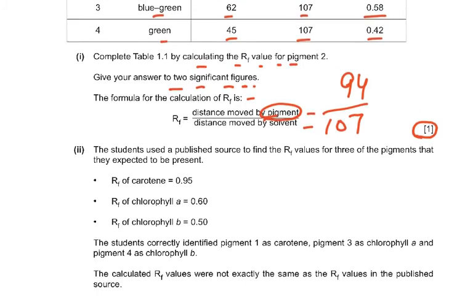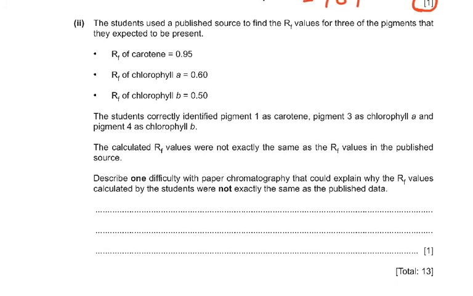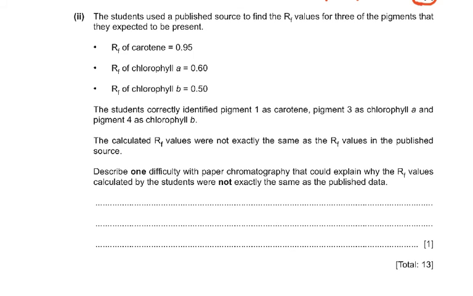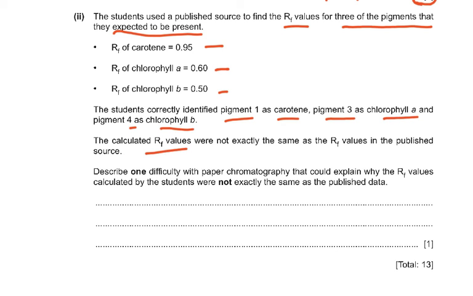Now coming to the next part of it. It says the student used a published source to find the Rf values of three of the pigments that they expected to be present. Rf of carotene was 0.95, Rf of chlorophyll A was 0.60, and chlorophyll B was 0.50. The student correctly identified pigment 1 as carotene, pigment 3 as chlorophyll A, and pigment 4 as chlorophyll B. The calculated Rf values were not exactly the same as the Rf values in the published source.